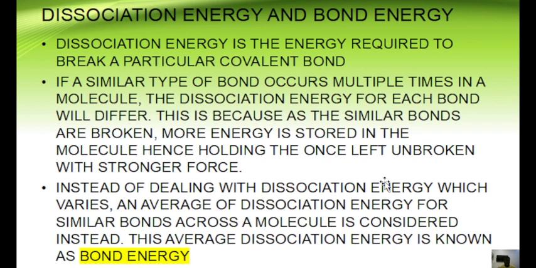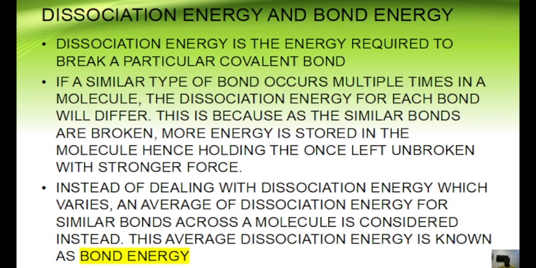This is because as the similar bonds are broken, more energy is stored in the molecule, hence holding the ones left unbroken with a stronger force. So instead of dealing with dissociation energy, which varies, an average dissociation energy for similar bonds across a molecule is considered instead. This average dissociation energy is known as bond energy.